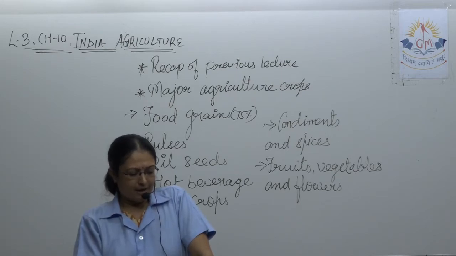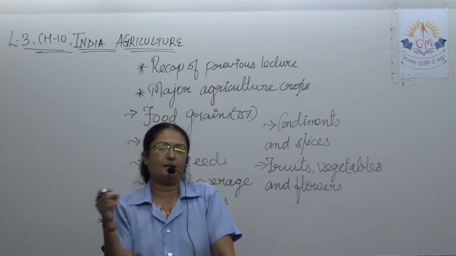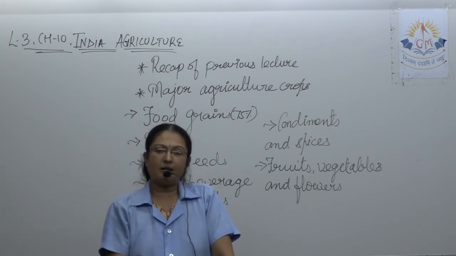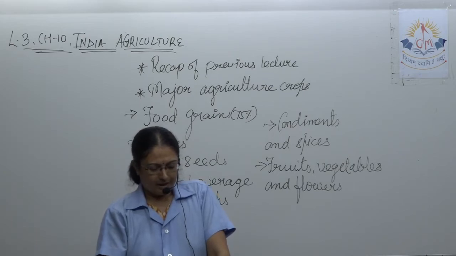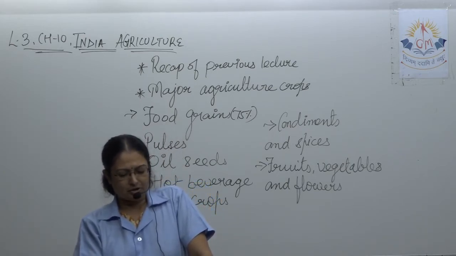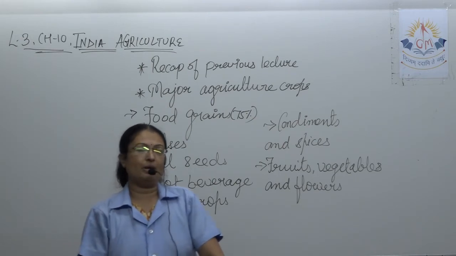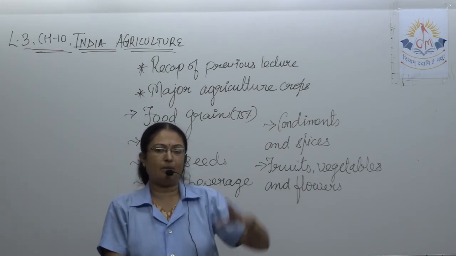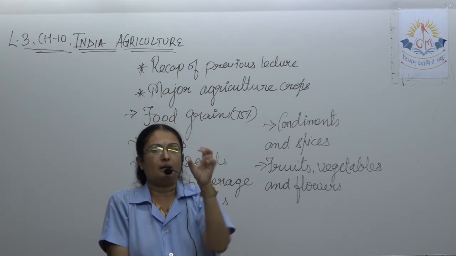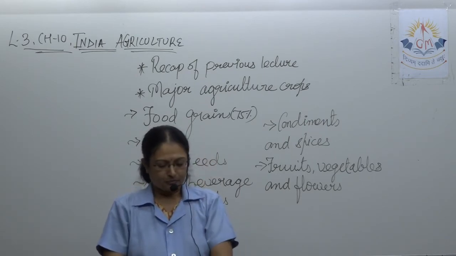The tea leaves are very skillfully plucked from the plant. उसको चुनना पड़ता है एक एक. It's a skillful matter. Then comes the coffee. Coffee is reared over the slopes of mountains in the shade of large trees in such a way that no direct sunlight falls on the coffee leaves. अब कॉफी कैसे उगाई जाती है? बड़े बड़े पेड़ों के बीच में, ताकि कॉफी के पेड़ के ऊपर सनलाइट डायरेक्ट ना आए.